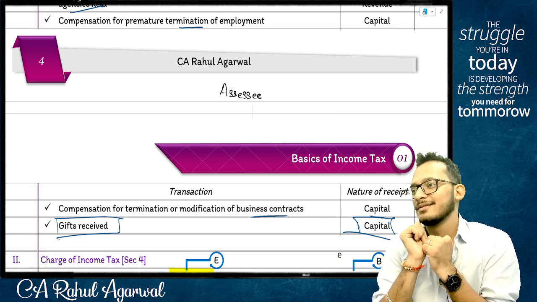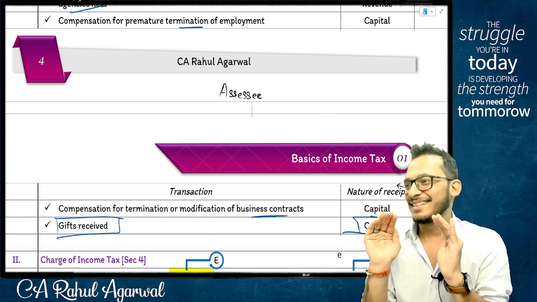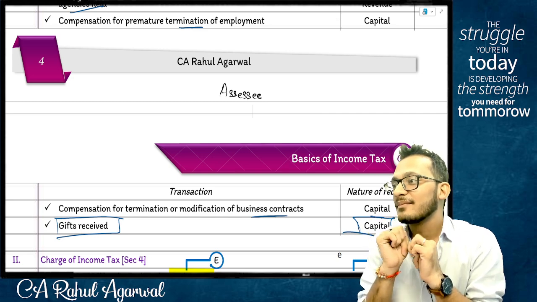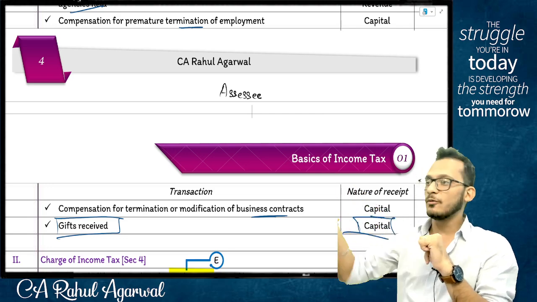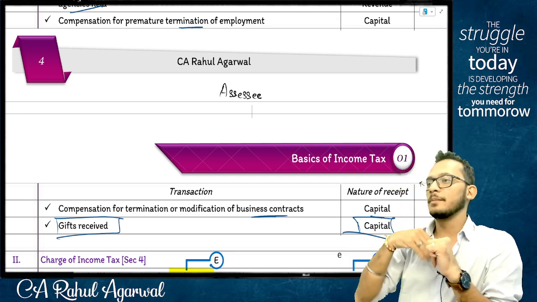Correct, not correct? Didn't understand? They have now included not only my income, but my income plus anyone else's income for which I am taxable, meaning the minor child's income for which I am going to pay tax.